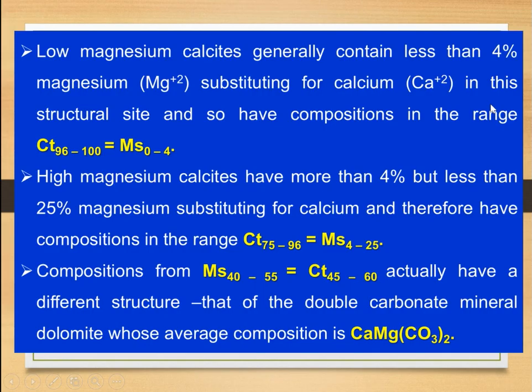So low Mg calcite generally contains less than 4% magnesium substituting for calcium in the structural site. So it has a composition range of 96 to 100 calcite and 0 to 4 magnesite. Vice versa, in the case of high Mg calcite, up to 25%, as I have discussed already. So dolomite is always showing 40 to 55% magnesite. That's all for this. I hope you understand the importance. Thank you.